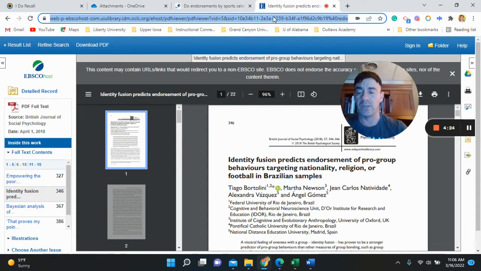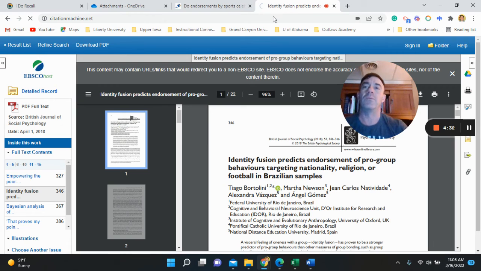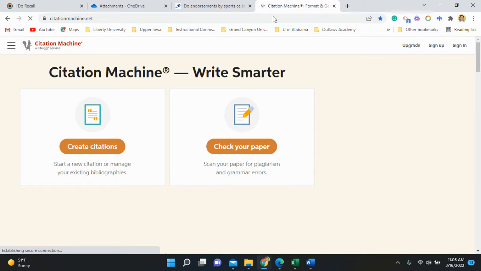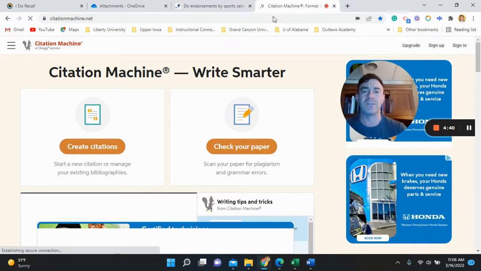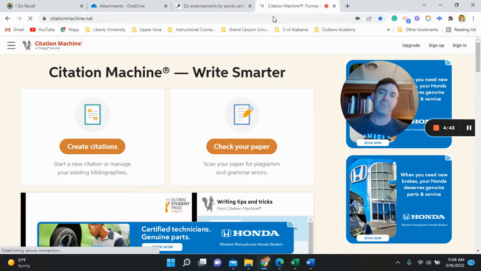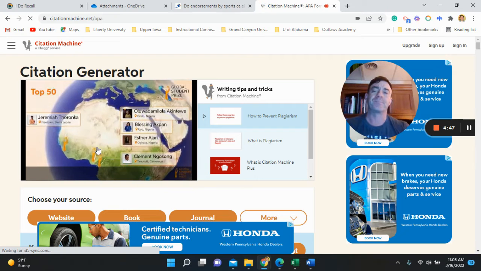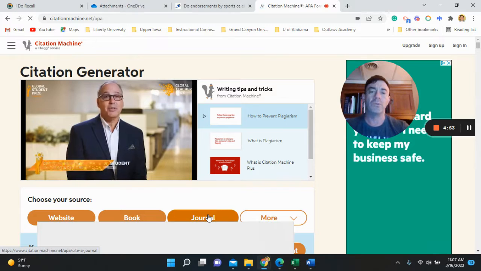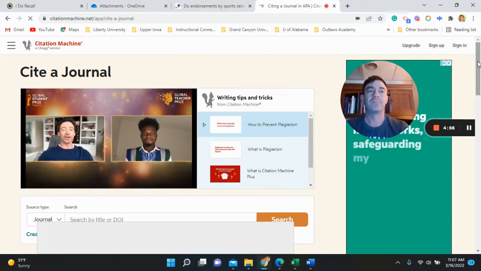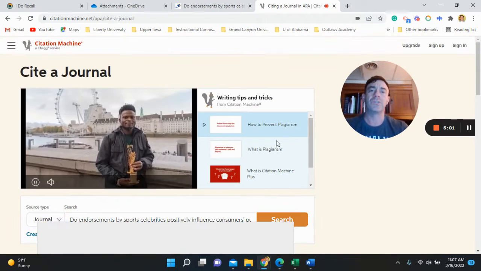It's Citation Machines. We're going to go www.cit.net. Boom. Now this is a free site, and you'll see that it's got a lot of ads and stuff that come on. So if you can deal with the ads, you'll get through it. I mean, I'd never paid for this. So we want to go to Create Citation. It is a journal article, so we want to click on Journal. In the search criteria, put our book in there. We'll search.